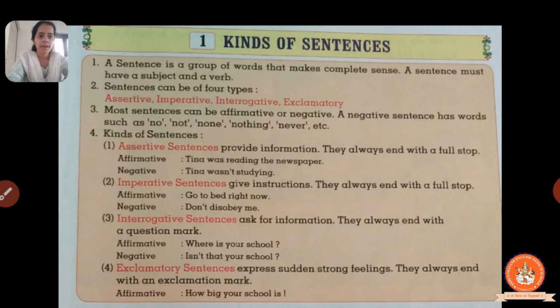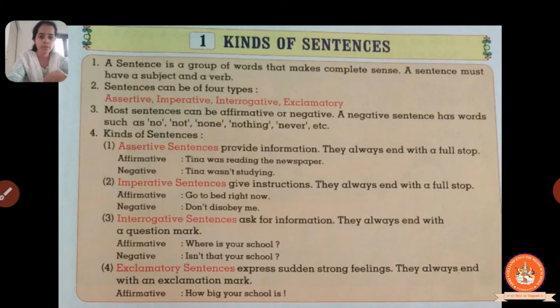Alright, so fourth point, kinds of sentences. Now we will see the types of sentences. Our first point says assertive sentences provide information. They always end with a full stop. So what is an assertive sentence? An assertive sentence is a kind of sentence which gives you some information.